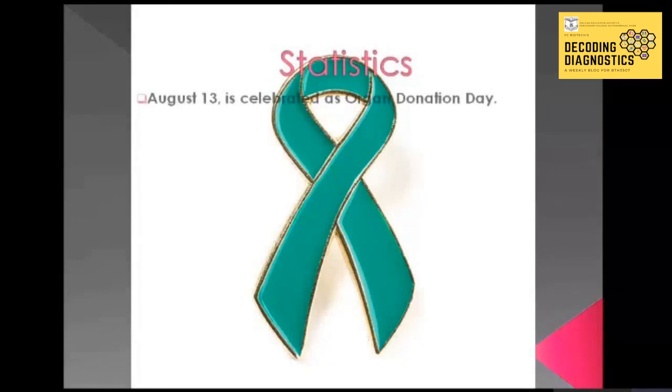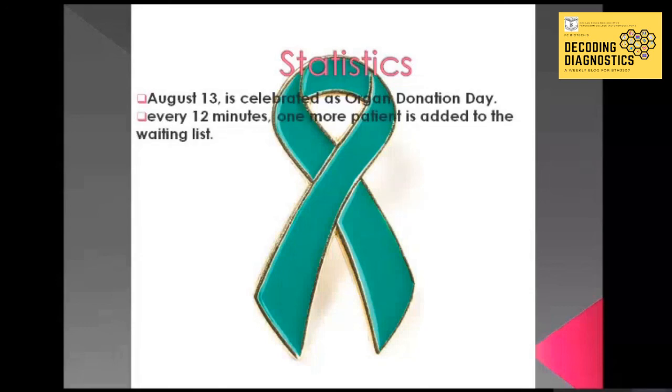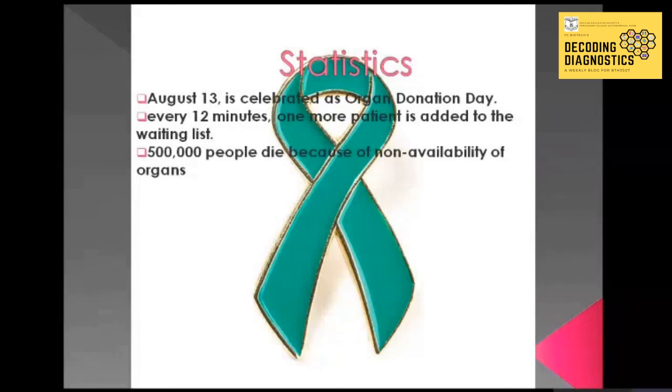Let's get to know some statistics on what is going on in the world of organ donation. Every year, August 13 is celebrated as Organ Donation Day. The day is celebrated to motivate and encourage people to donate their organs and to understand the value of organ donation in the life of an individual who needs it, because lots of people die every year waiting for an organ, and every 12 minutes one patient is added to a waiting list.